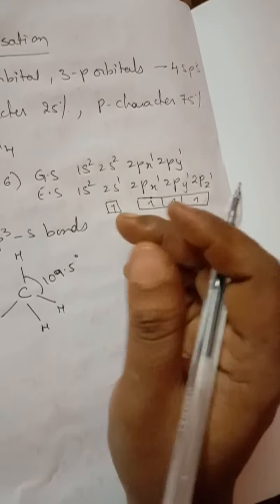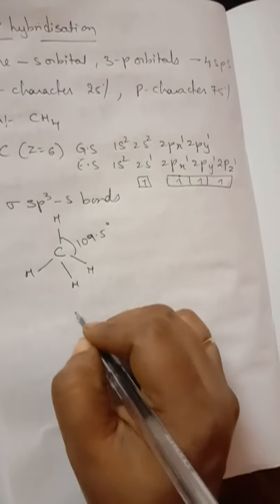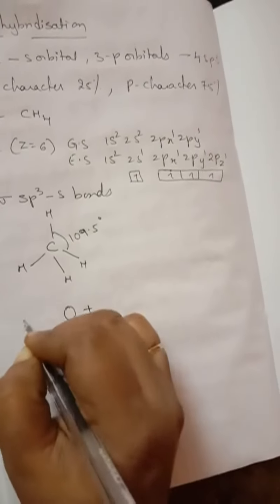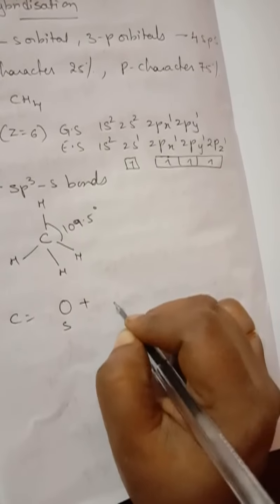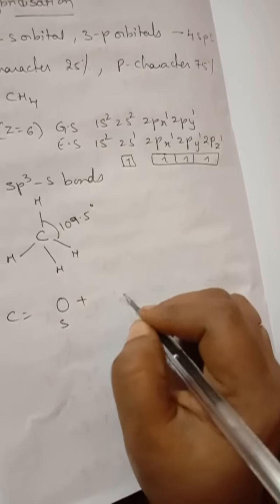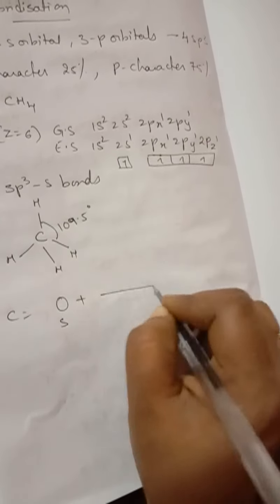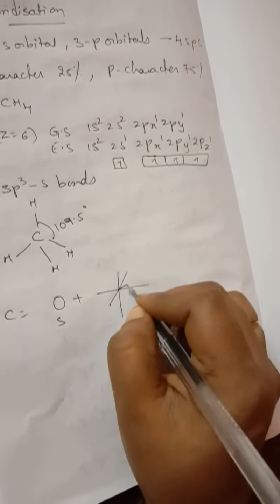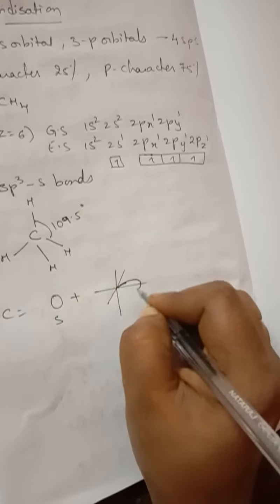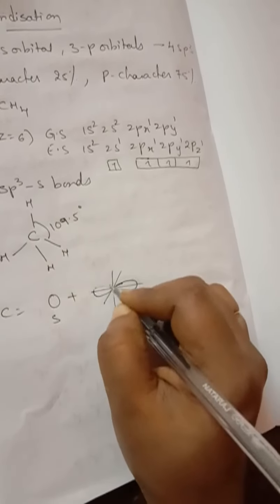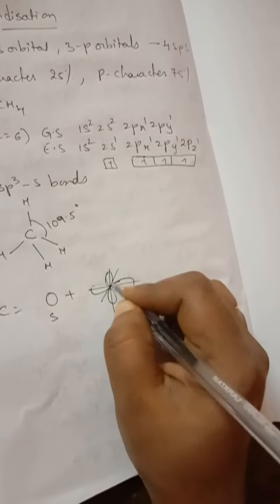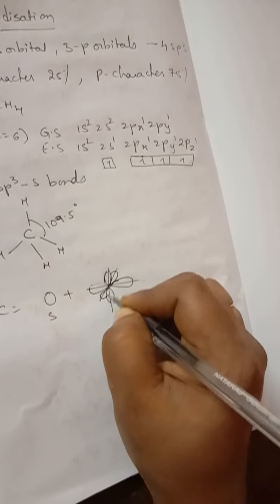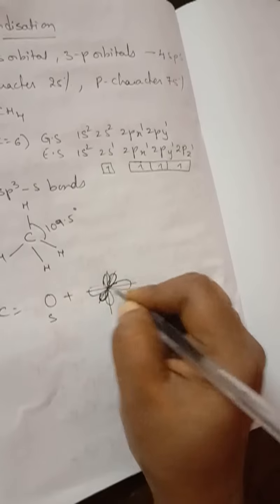And the structure will be what I said here. For carbon, one s orbital and 3 p orbitals. So 3 p orbitals means dumbbell shaped, all the p orbitals are dumbbell shaped. It will be formed like this.